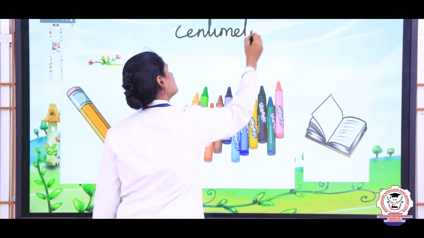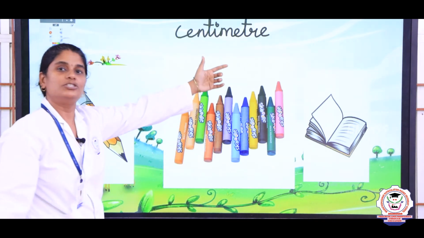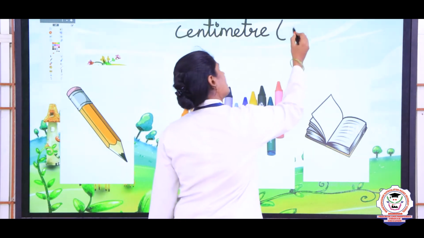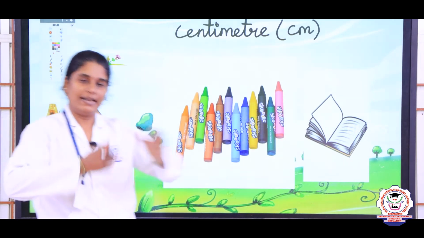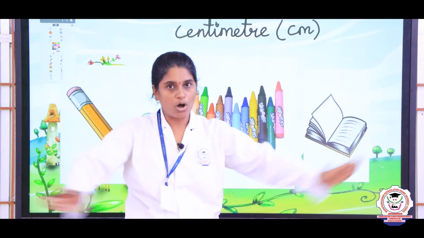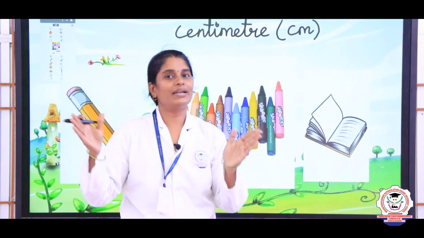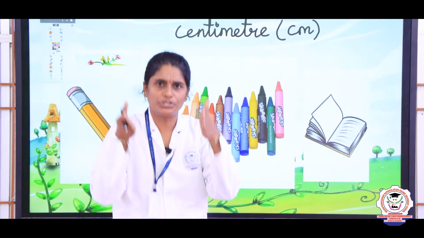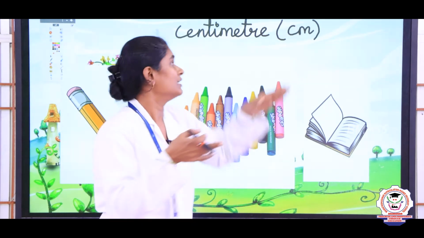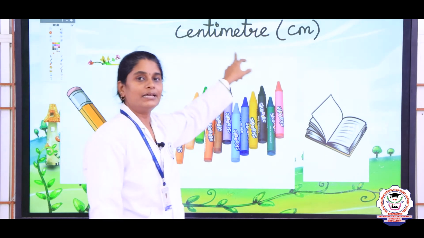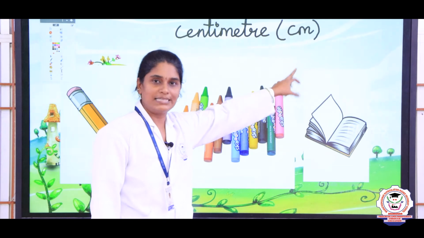This centimeter is denoted as cm. So, for length, if it is very long, we measure in terms of meter, denoted as m. If it is very short, the length is measured in terms of centimeter, denoted as cm, right.